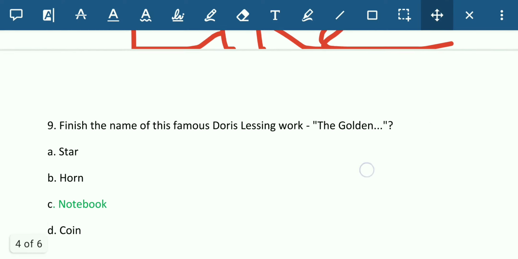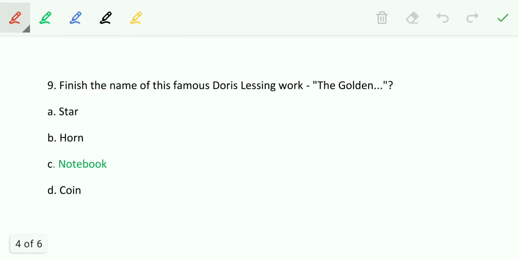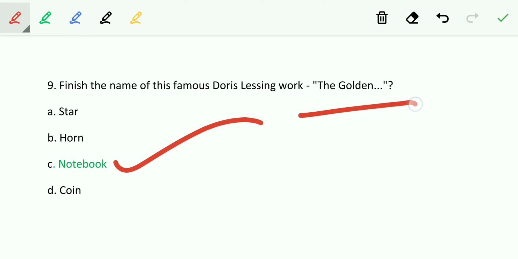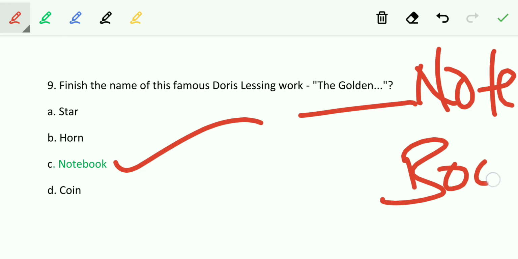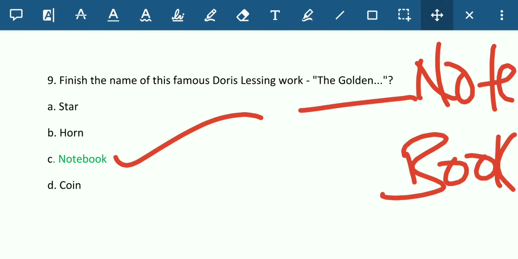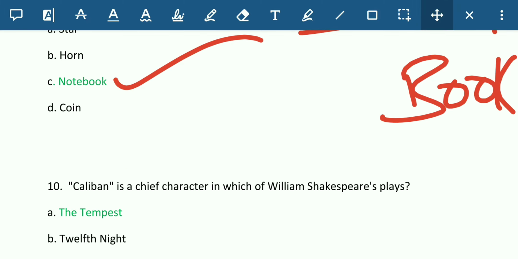The next question is, finish the name of this famous Doris Lessing work. Doris Lessing was a female writer, and they are asking us to complete this work by Doris Lessing. The Golden, what comes next? The Golden. So the answer is Notebook. The Golden Notebook is the answer. Let's move towards the tenth question.